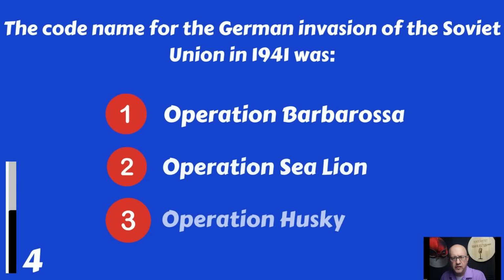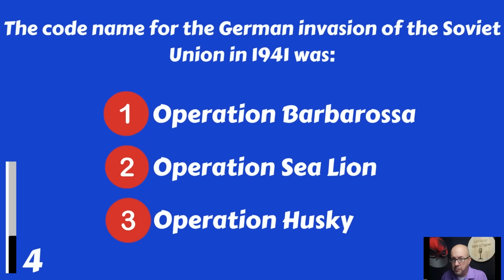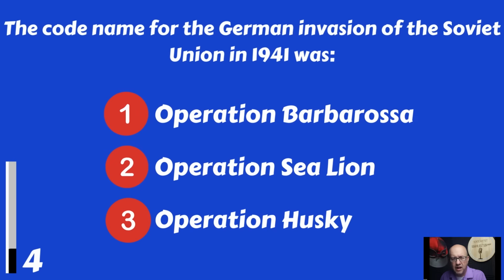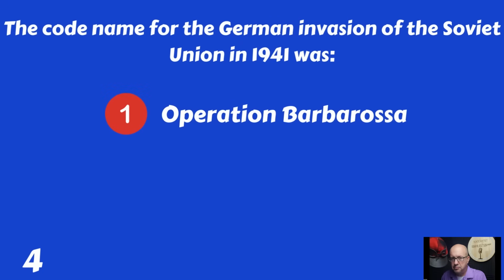The code name for the German invasion of the Soviet Union in 1941 was Operation Barbarossa, Operation Sea Lion, or Operation Husky. The name of that invasion was Operation Barbarossa.